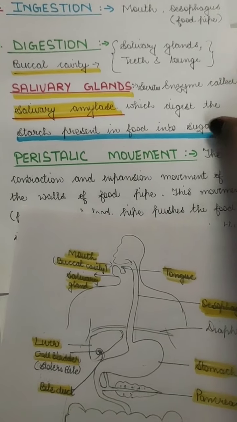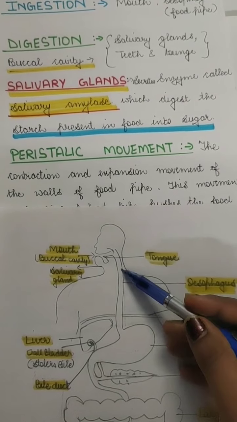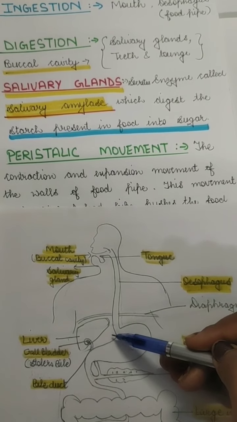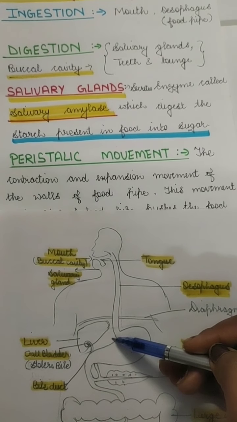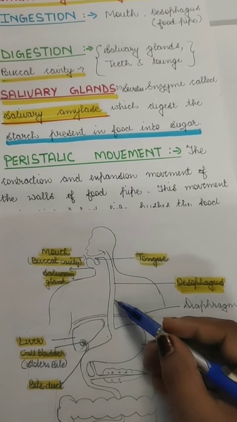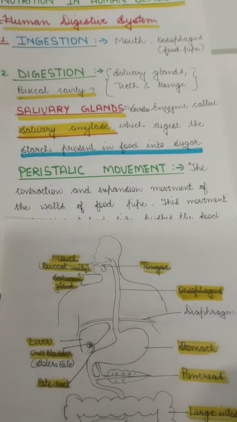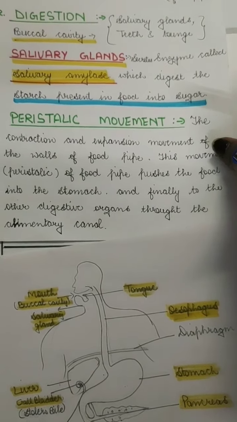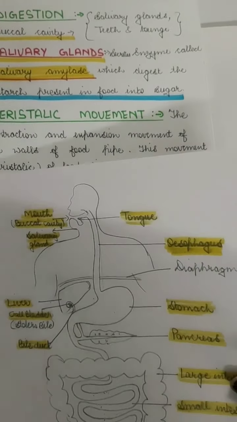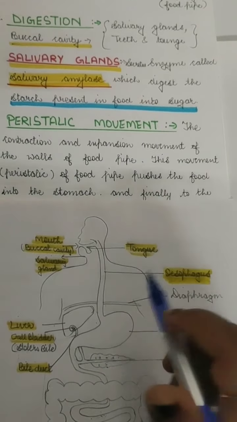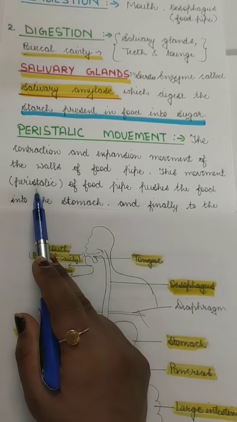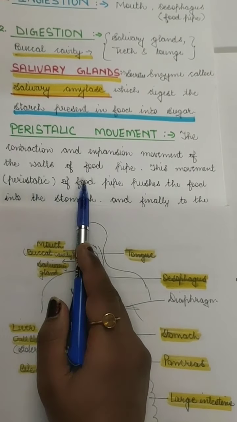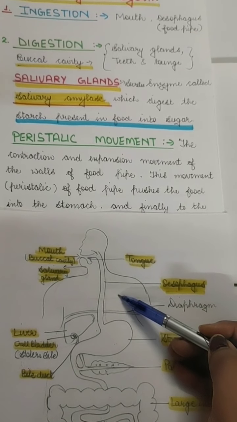After this is done, the food is moved through the esophagus. How does the food move in the esophagus? There is a contraction and expansion movement in the walls of the esophagus, or we can call it a food pipe. This contraction and expansion is called peristalsis, or peristaltic movement, which is done in the food pipe or the esophagus.